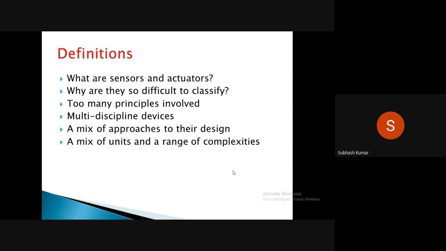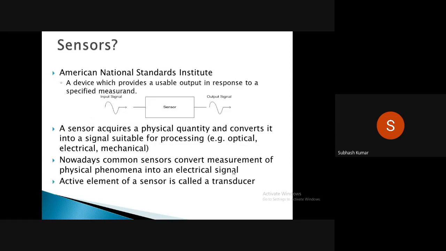Too many principles are involved to define or classify sensors and actuators. They are multidiscipline devices, with a mix of approaches to their design, a mix of units, and a range of complexity. So based on these, we are going to see the definitions in the next slide.